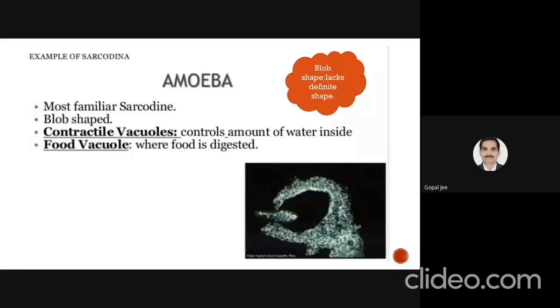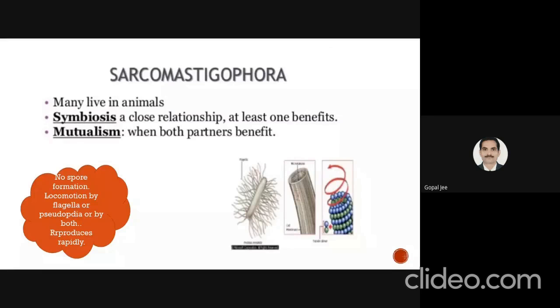The next category is Sarcomastigophora. Many live in animals, meaning this type of protist can be observed in living animals. It has a symbiotic relationship, where at least one benefits, as well as mutualism. In this category, spore formation is not observed. Locomotion is by flagella or pseudopodia, or sometimes with the help of both, and they reproduce rapidly.